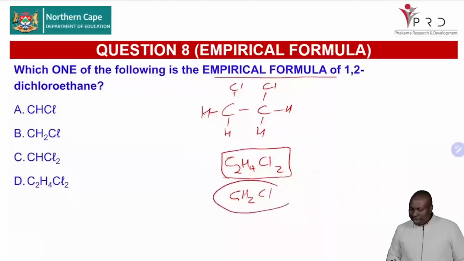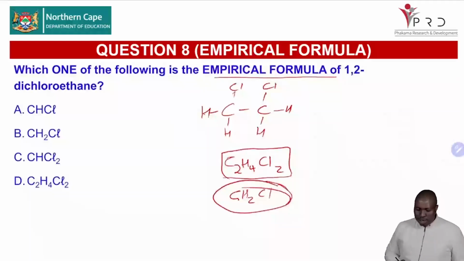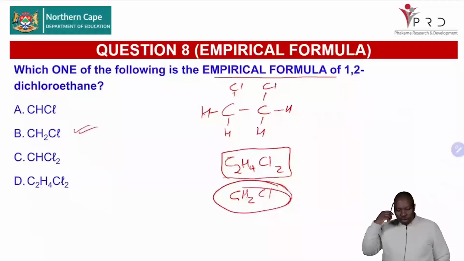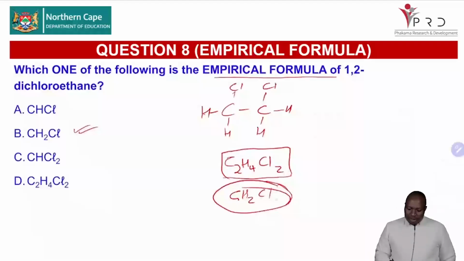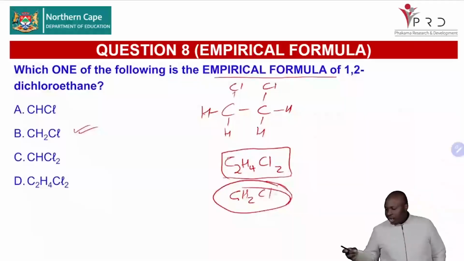That will be the empirical formula, the simplest whole number ratio that we get. In this case, it's CH2Cl, and you can see that in option B. So I think by now you know the difference. C2H4Cl2 is the molecular formula. CH2Cl is the empirical formula, which is the simplest whole number ratio.